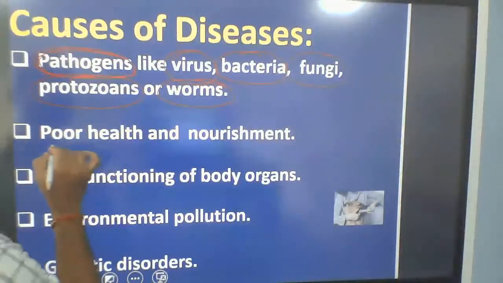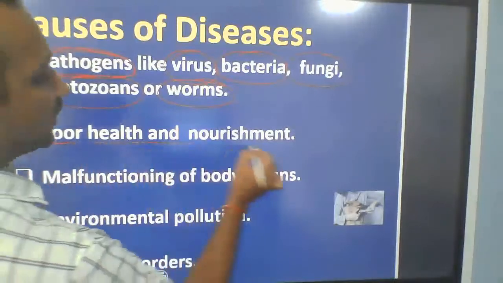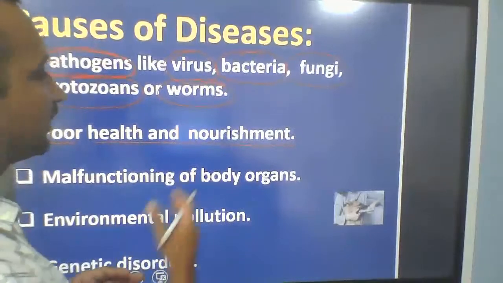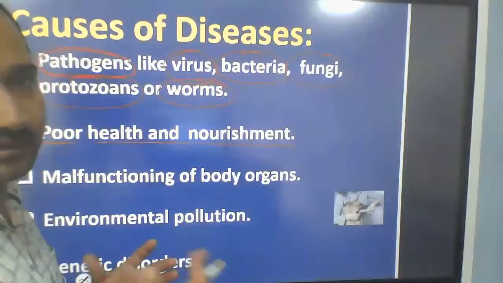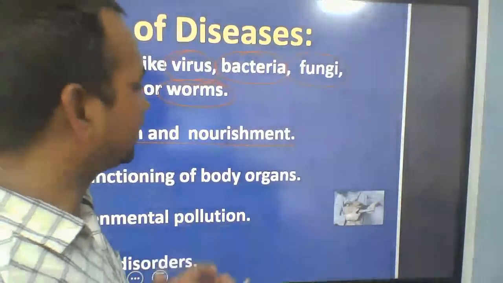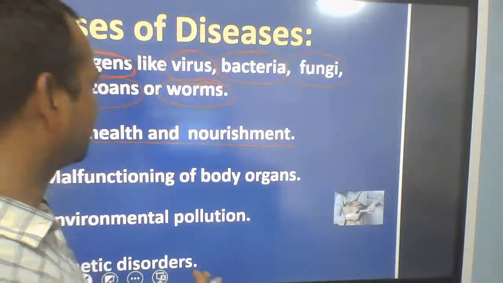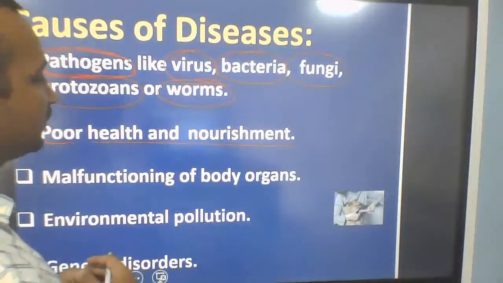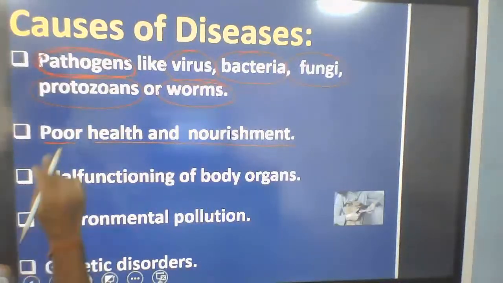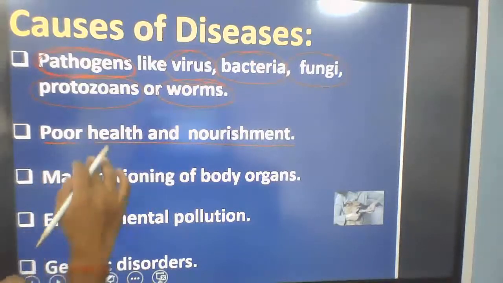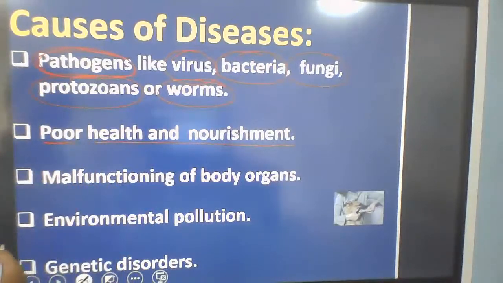Poor health and nourishment. Naturally, there is poor health and malnutrition. We are not taking a sufficient amount of vitamins, minerals, and different food items. So we are not taking healthy food. Malnutrition. So poor health and poor nourishment is another reason for disease.